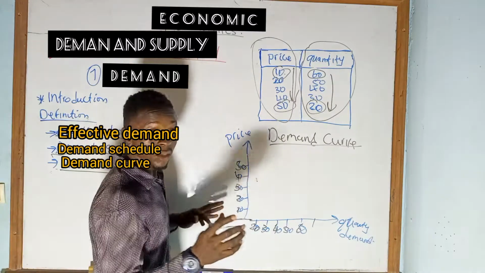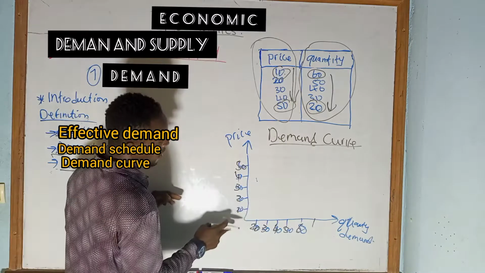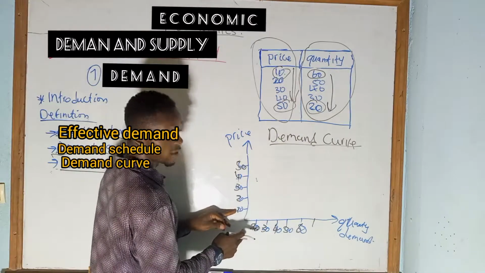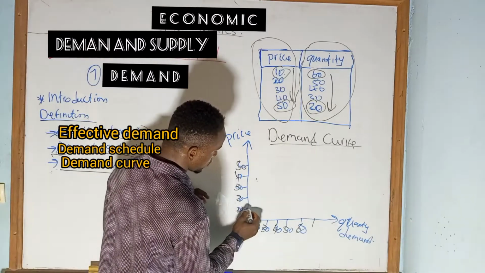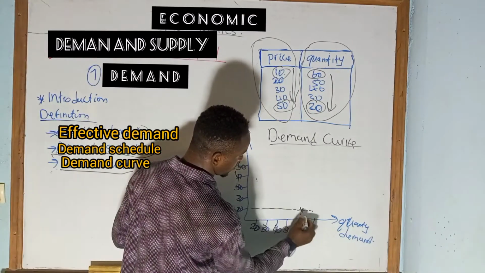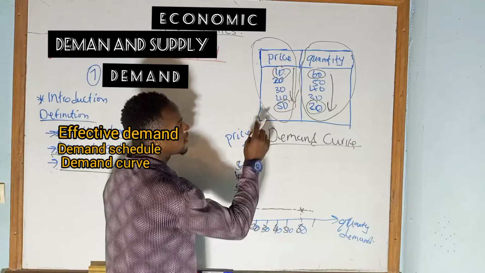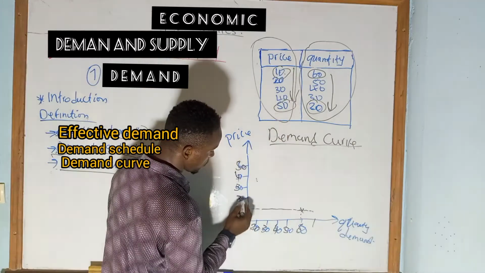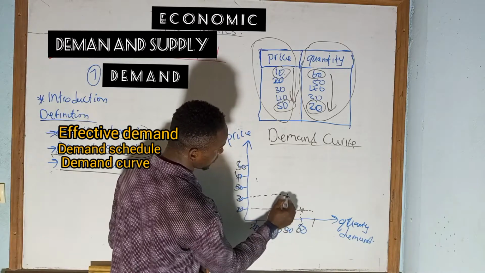Now, let us put it in graph form. At the price of 10, quantity demanded was 60. At the price of 20, quantity demanded was 50.